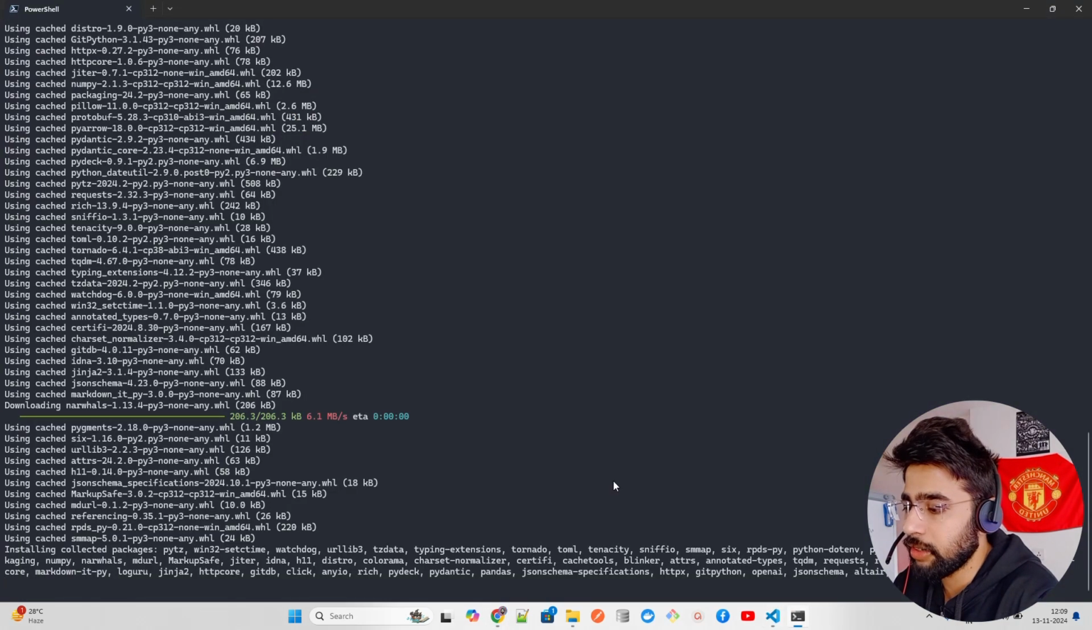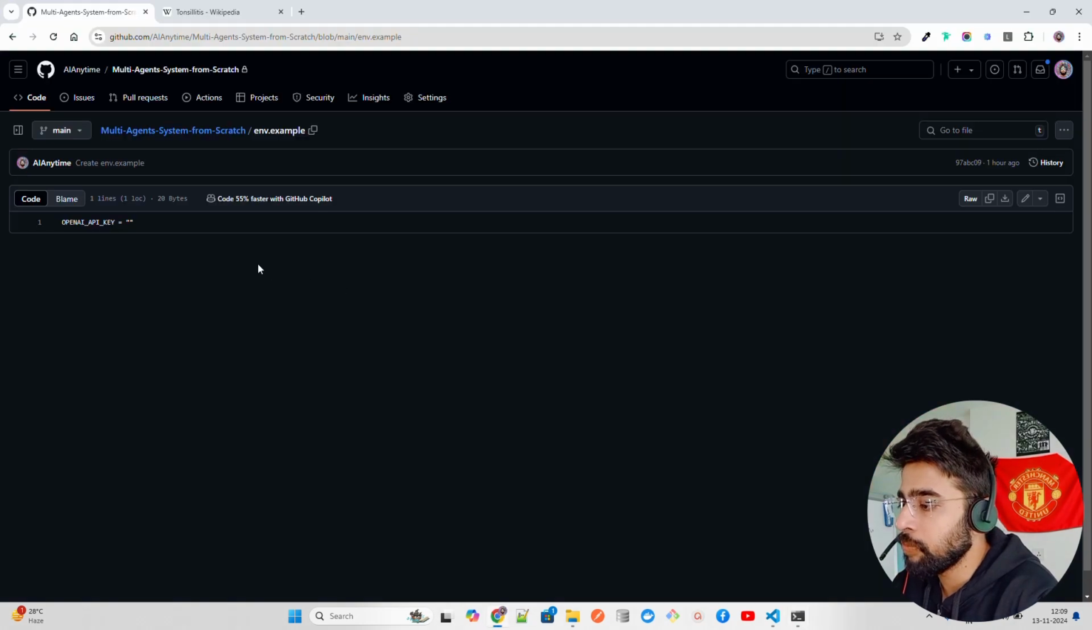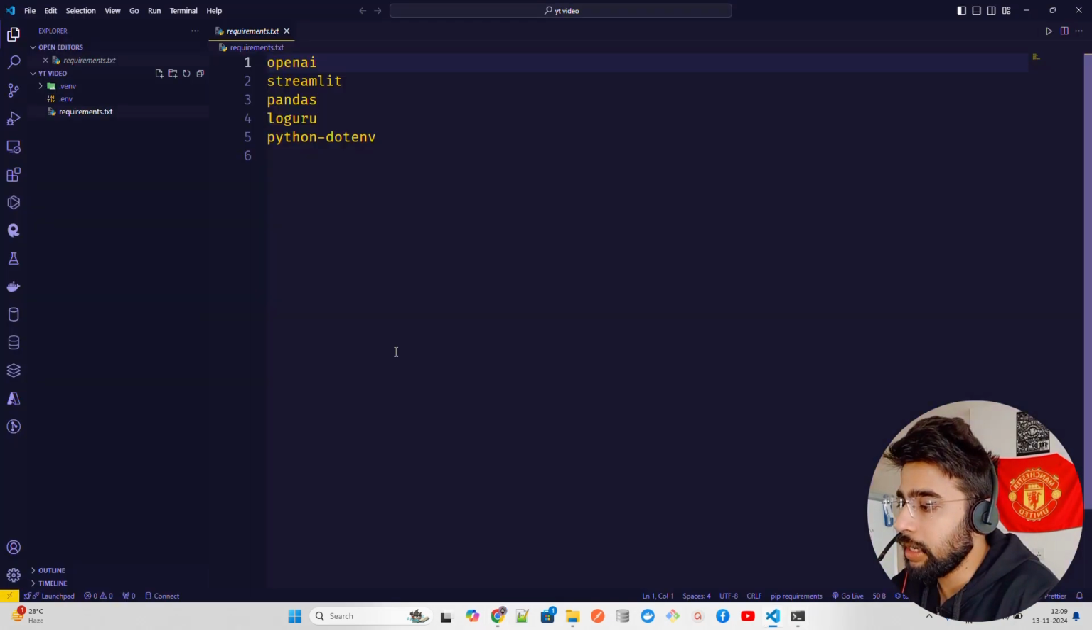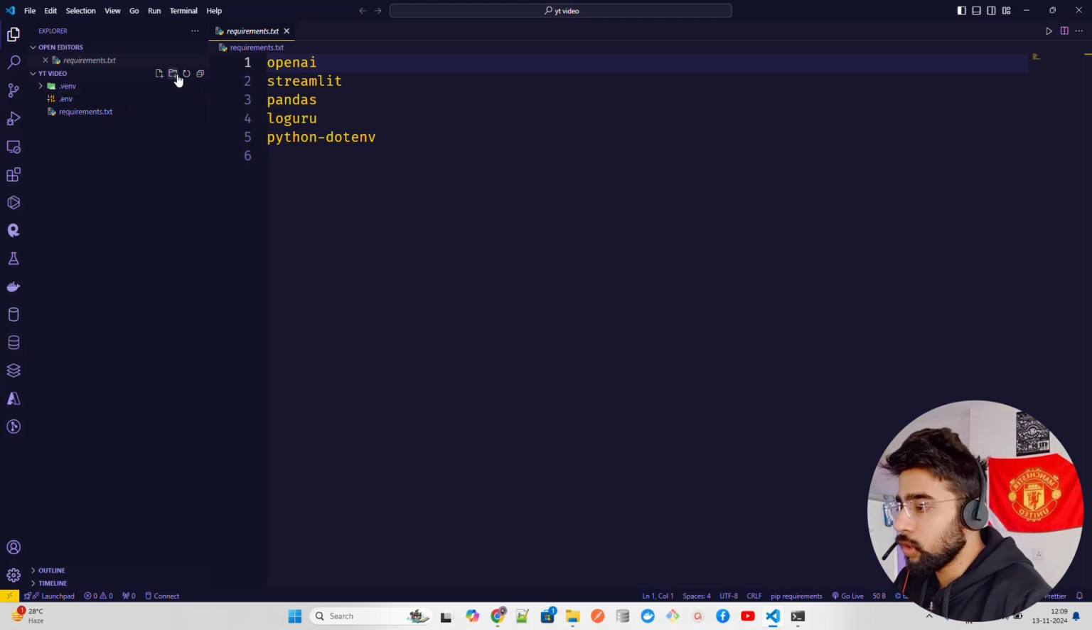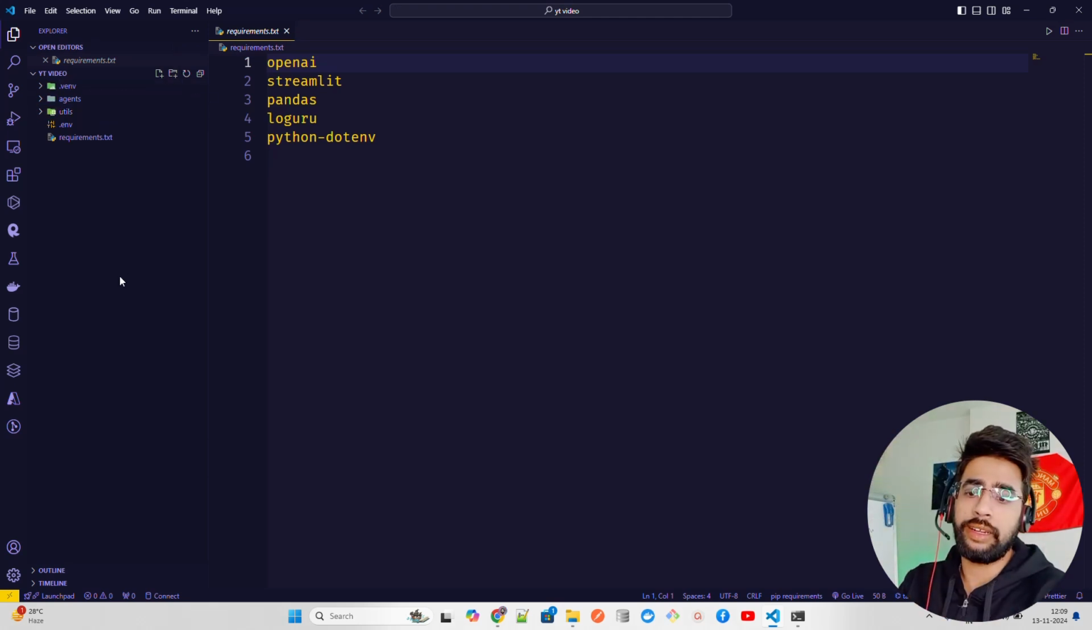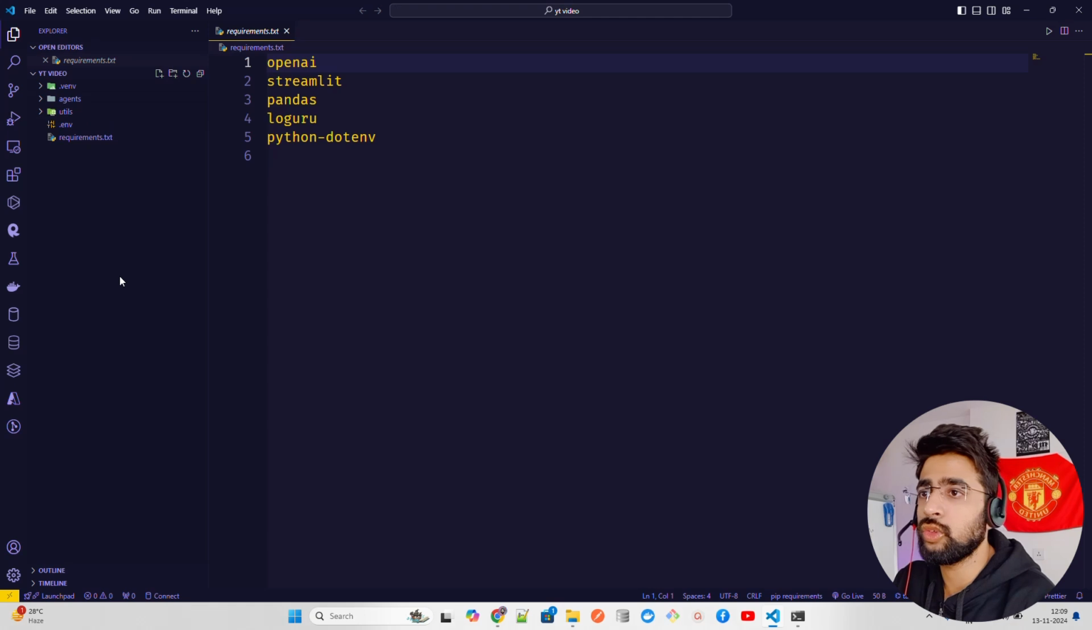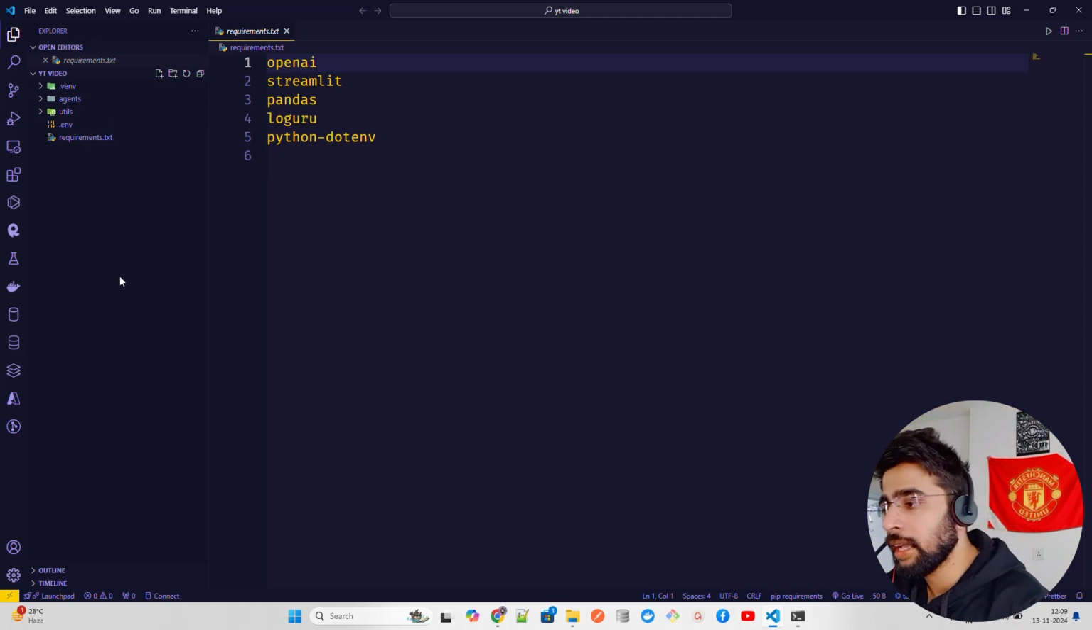Okay, hopefully these are all okay. These are installing. Now, once you do that, you need to create two folders. The first folder that you're going to create is agents, and then I need utils as well. These two folders you have to create. Always remember these are the two folders you need, and once you create them, you can start writing your code into them.